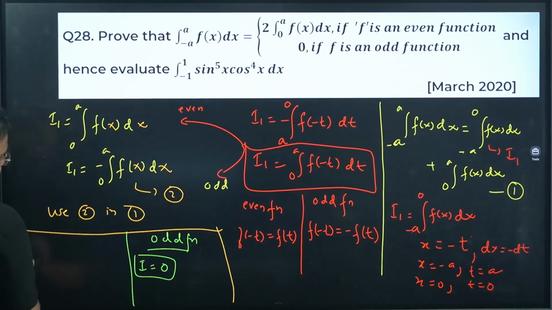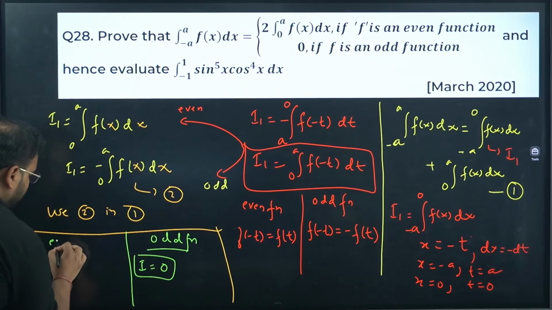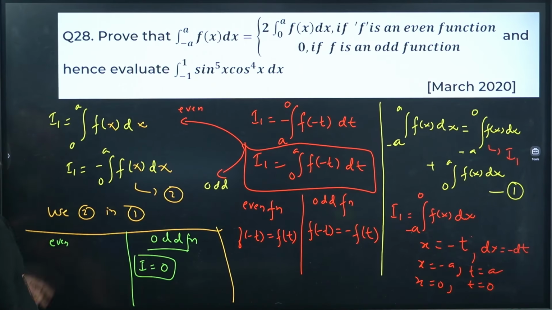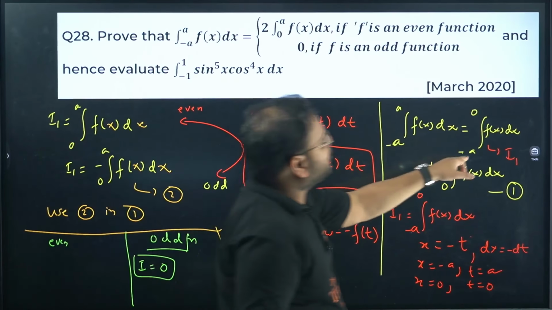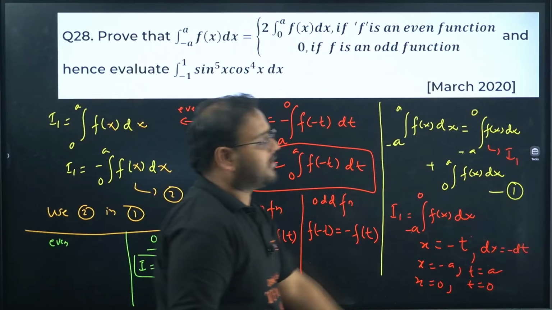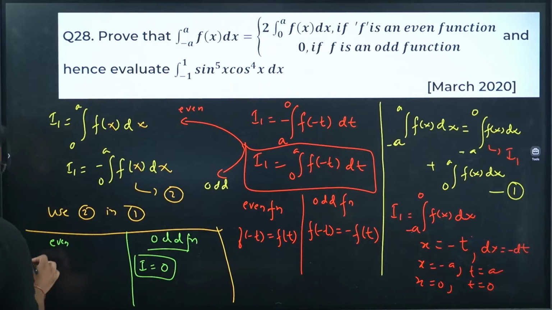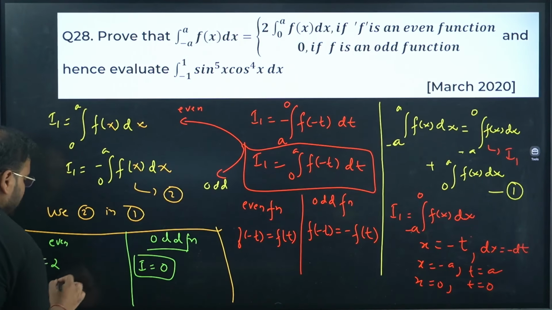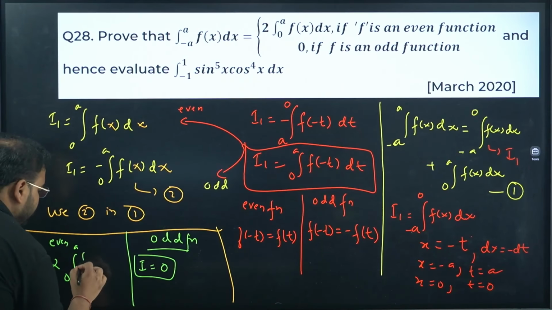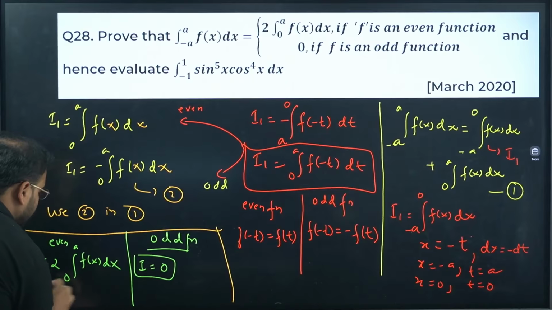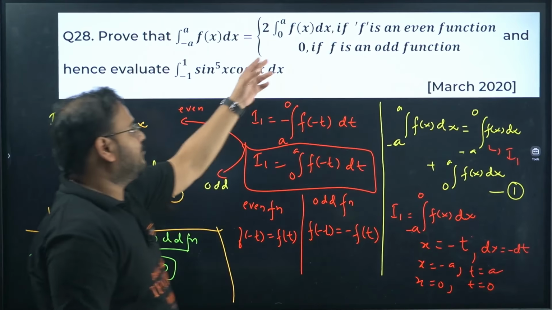And over here, in the case of even function, they'll be same, 0 to a fx dx, 0 to a fx dx. So the result will become I equals to twice of 0 to a fx dx. The statement is proven for even and odd function.